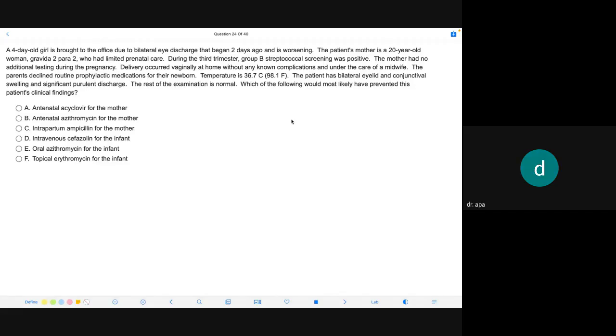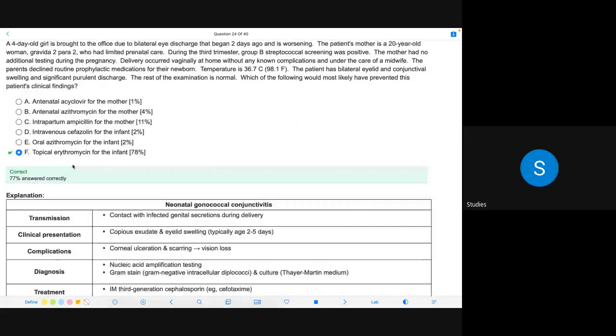अच्छा तो मैं तो पिक कर लिया. बताओ. तो ये गोनोरिया का केस cause the purulent discharge and we have to give erythromycin for the infant, topical erythromycin for the infant. सही कह रही हो, पढ़ो.